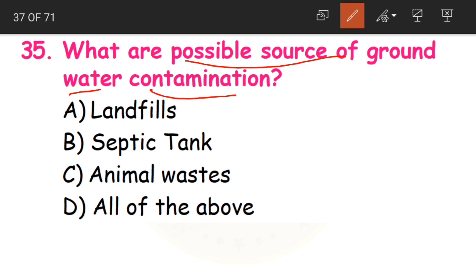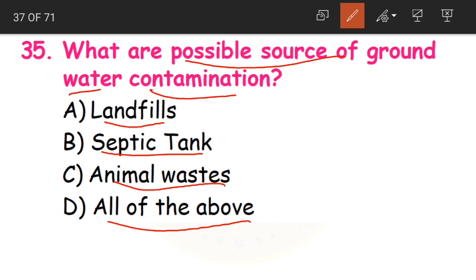Contamination is what? We learnt it as pollution. For groundwater pollution, what is responsible? Either landfills, septic tanks, animal waste, or all of the above. So landfills means what, children? Garbage dump sites. We dump all the garbage in a particular area on the land, so we call it landfills.